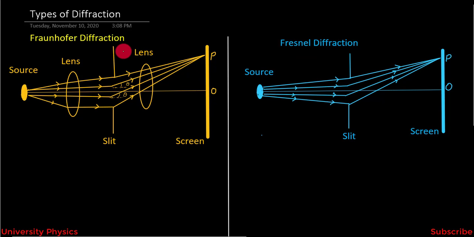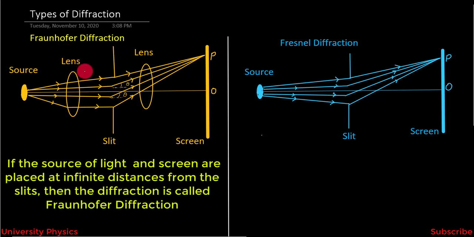So, now we want to discuss the difference between these two types of diffraction. If the source of light and the screen are placed at infinite distances from the slits, then the diffraction phenomenon produced is called Fraunhofer diffraction.